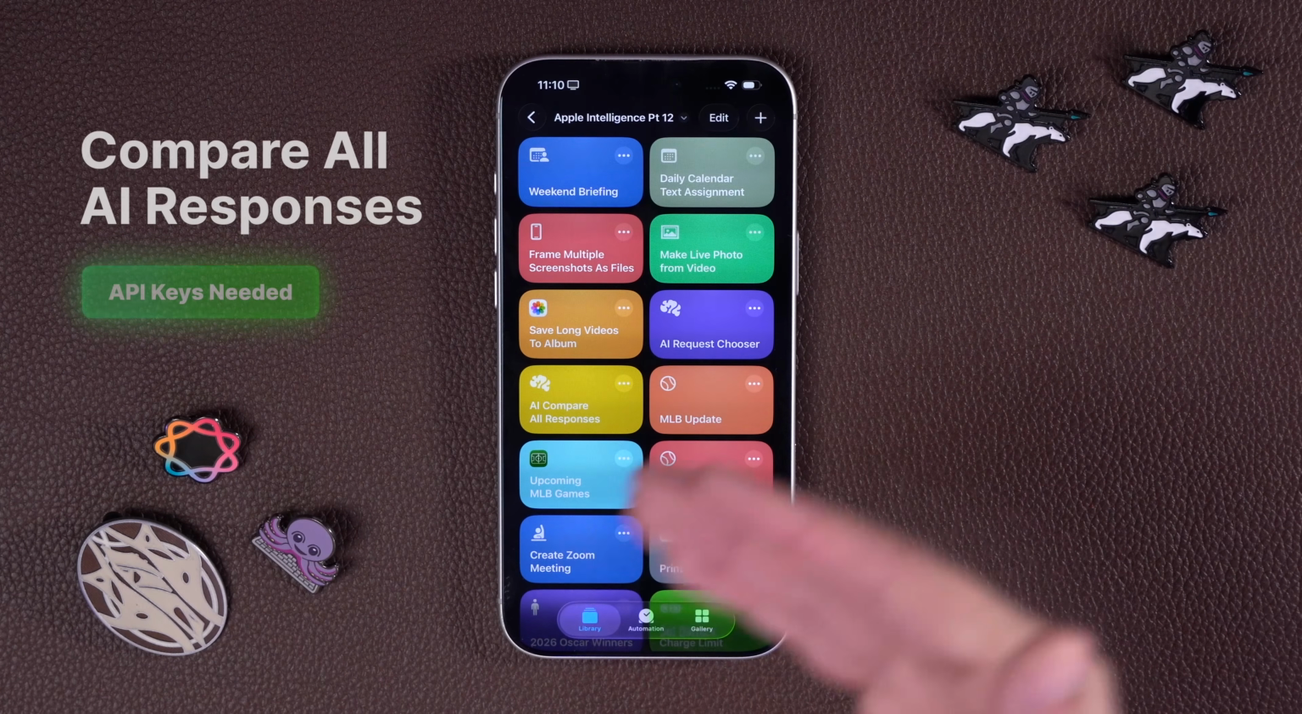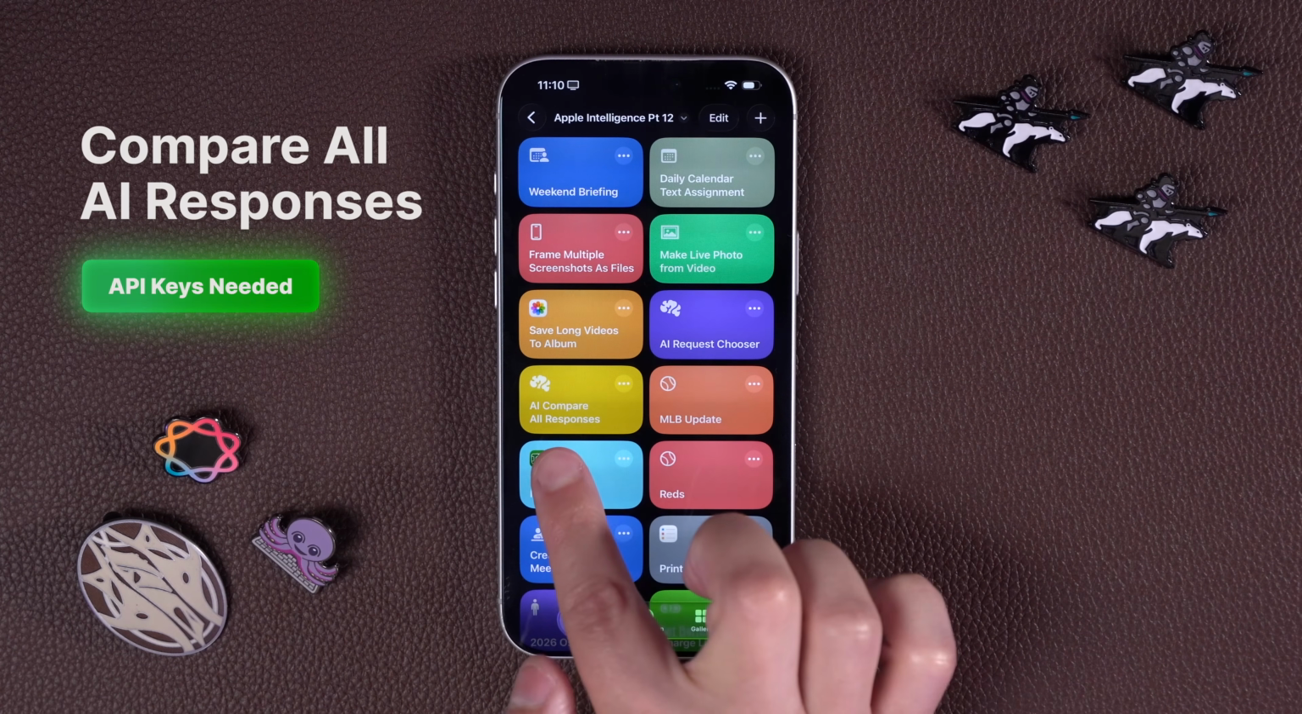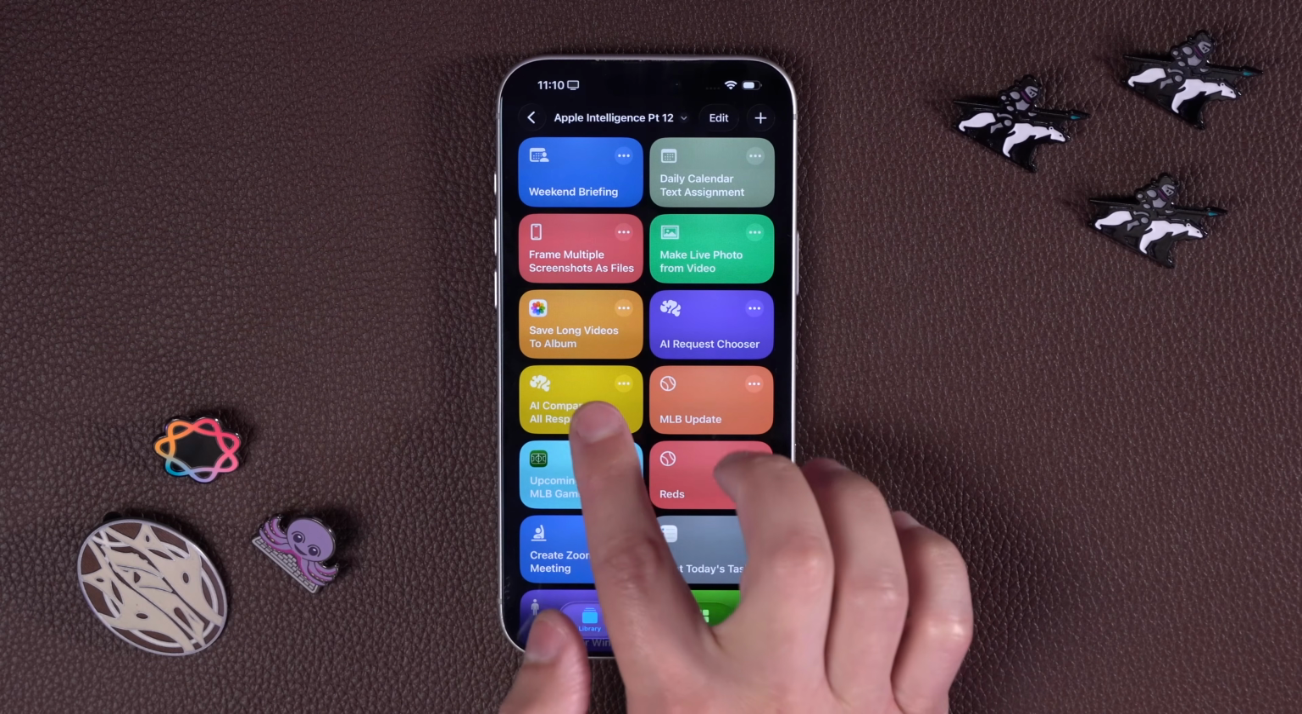Now, if you want to see what all of the AIs have to say about your request, I'm also going to put an AI compare all responses shortcut.